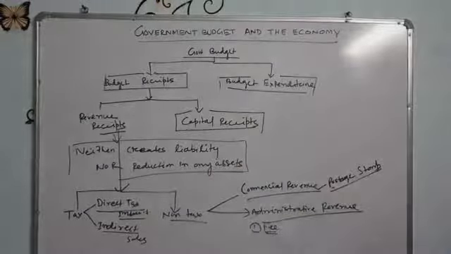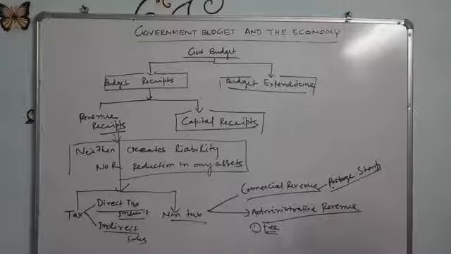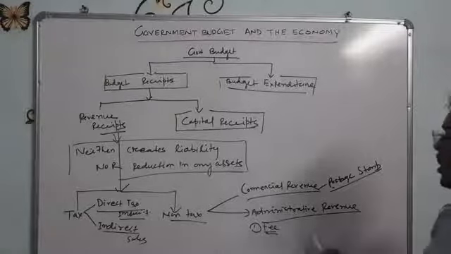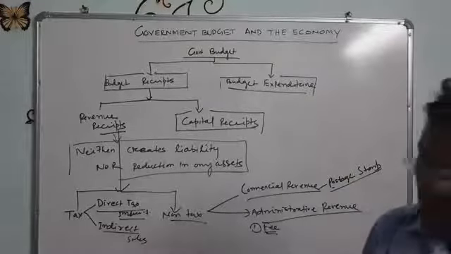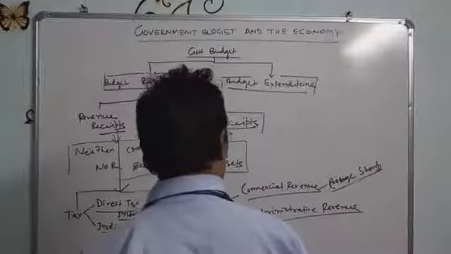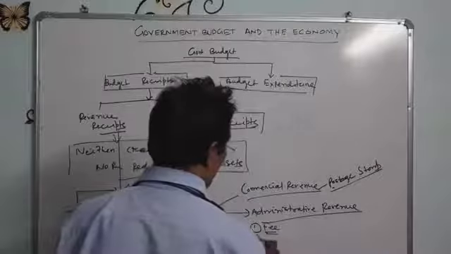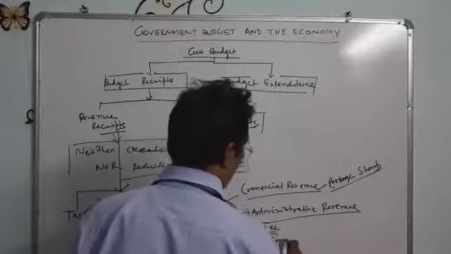Fee means a payment to defray the cost of recurring services, like different kinds of registration fee. Whenever you purchase land, you pay some fee, which is called registration fee. Similarly, from the administrative body's point of view, there are fines and penalties.